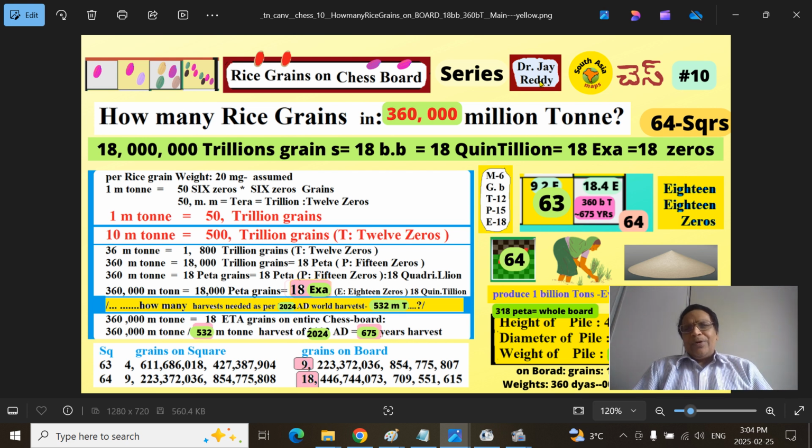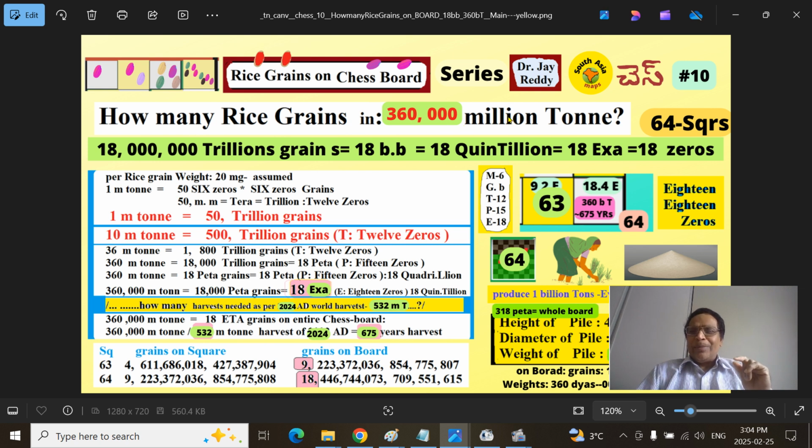Today we are continuing our fascinating rice grains on chessboard series, the same as the wheat grains on chessboard series. This is part 10, and the title of today's topic is how many rice grains 360,000 million tons of weight can contain. What does this 360,000 million tons mean?